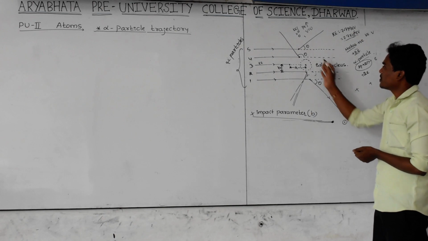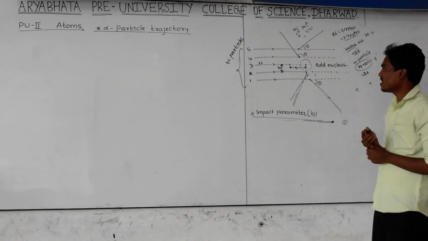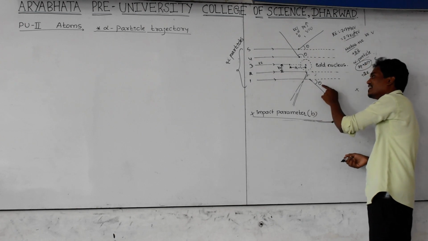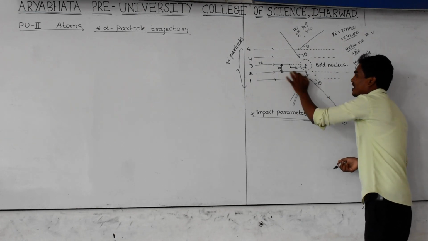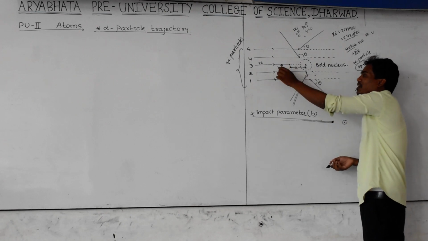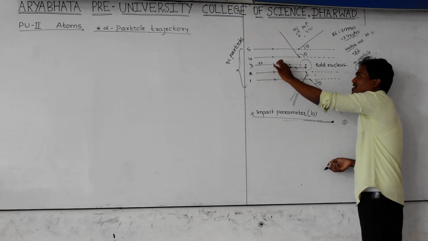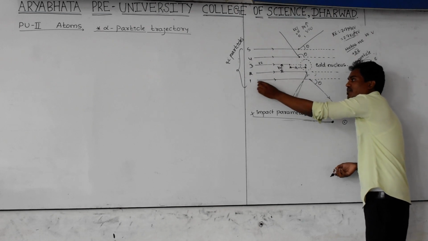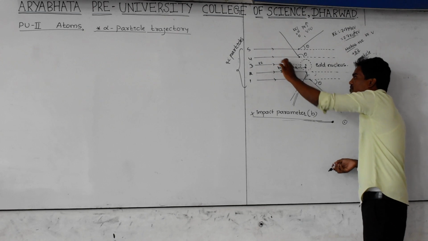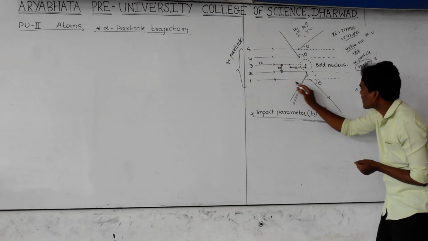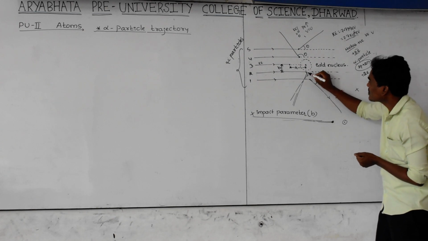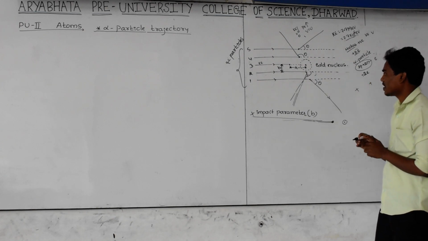And one more thing, just observe the diagram very carefully. For the first particle, the scattering angle theta is very small compared to the second particle. Compare the impact parameters: for the second particle, b is less, and for the first particle, b is very large compared to the second one. For the first particle, the theta is very small compared to the second particle.